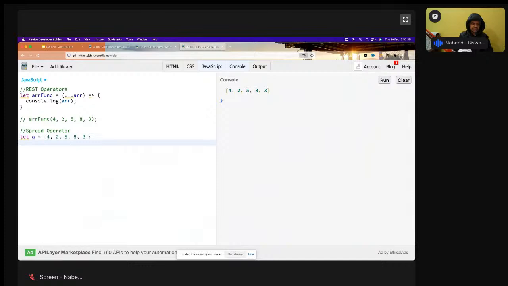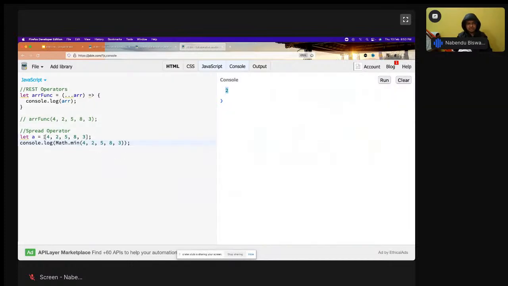But the problem with that is, console.log of Math.min takes parameters only. It doesn't take an array, so I cannot pass this array directly. I have to pass the values as parameters like this, run it, and it will give me 2, which is correct.